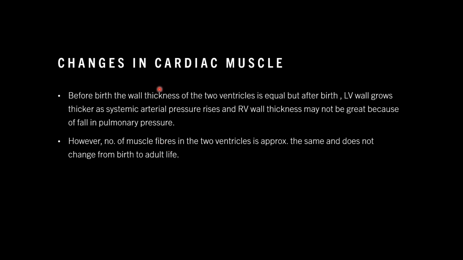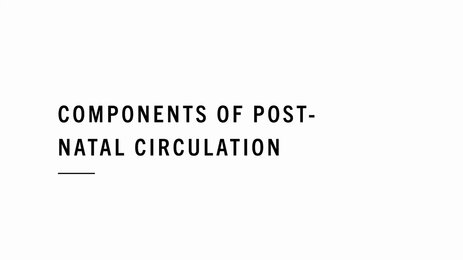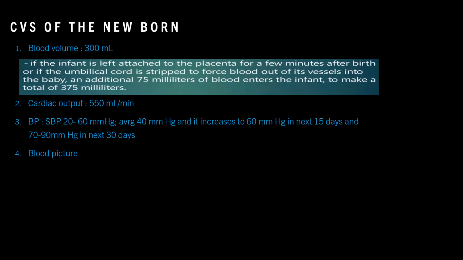Before birth, the wall thickness of the two ventricles is equal, but after birth, the left ventricle wall grows thicker as systemic arterial pressure rises, and the right ventricle wall thickness may not be great because of fall in pulmonary pressure. However, the number of muscle fibers in the two ventricles is approximately the same and does not change from birth to adult life. Now we are going to discuss the third heading of this topic, which is components of postnatal circulation.